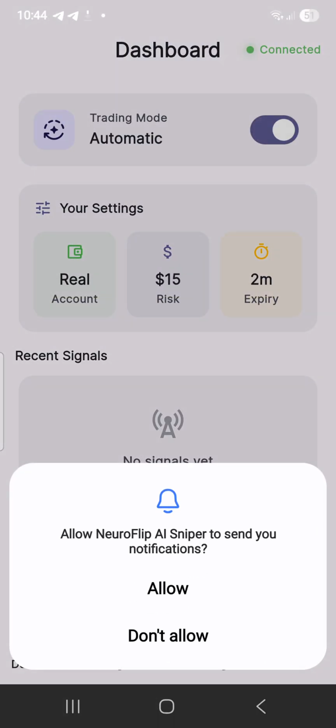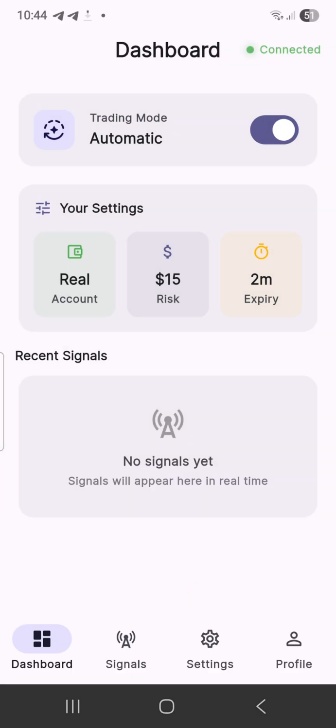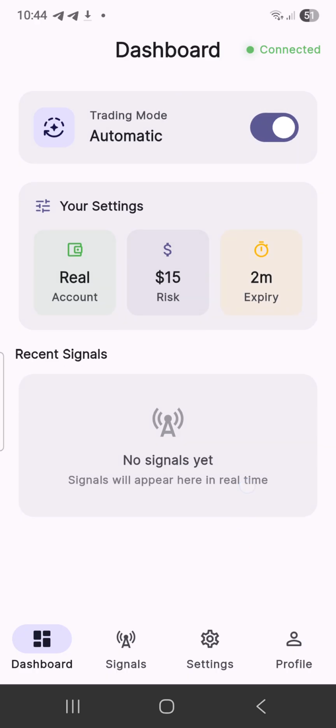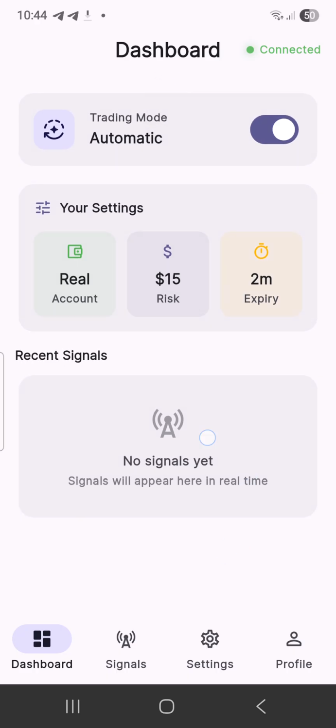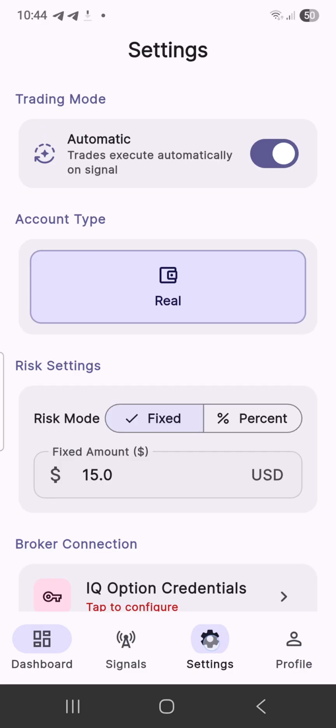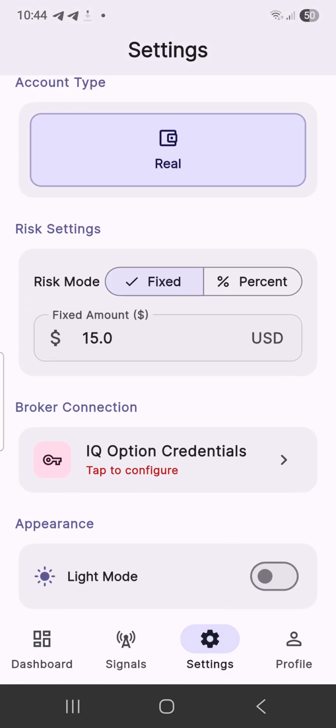So you can see that we have been able to log into the bot, and ensure that you click on this Allowed, right? Allowed, very important. Although I have an account before, I'm just doing a video so you can understand how this thing works. The next thing you have to do is to come to settings.